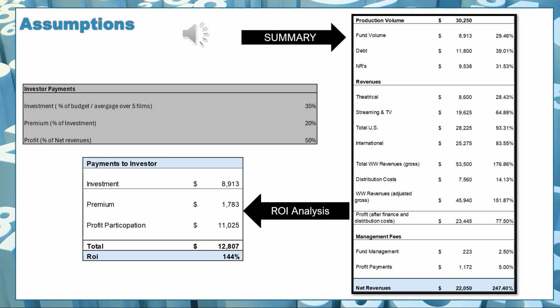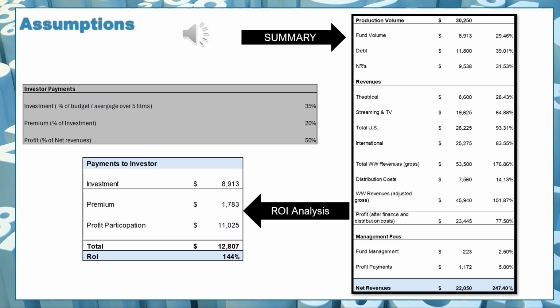For this fund, it is $9,538,000, which is about 30% of the budget. In my investment criteria, just so you know, for my own funds, I make that 20%. So I basically tell my investors, everything I do will have to be subject to non-recoupable finance sources of 20% for the fund. In this scenario, I'm actually above that, which is fine. As long as I'm not under 20%, this is good.